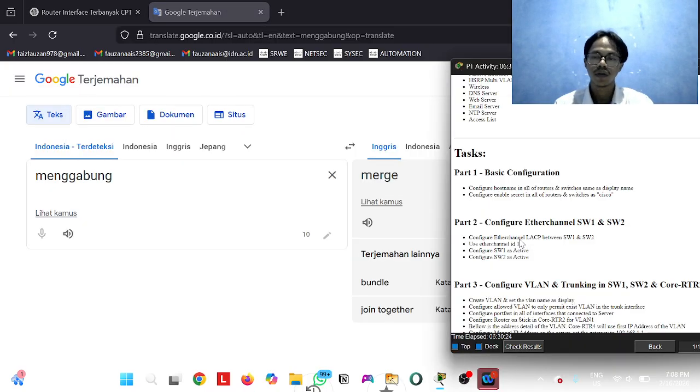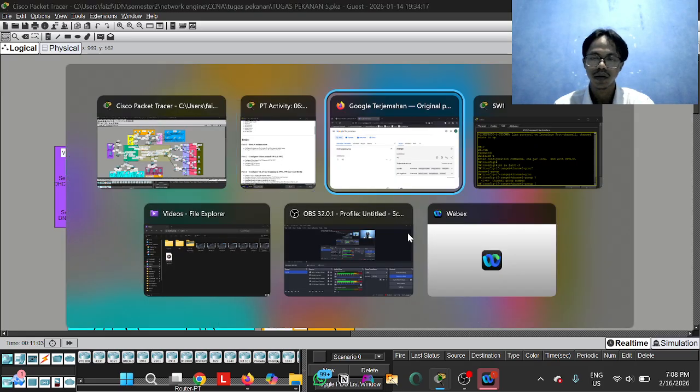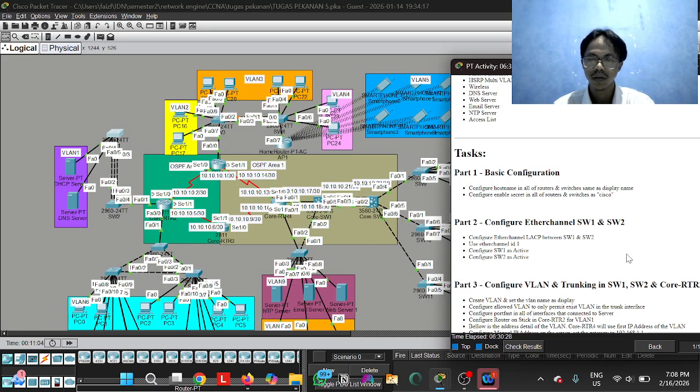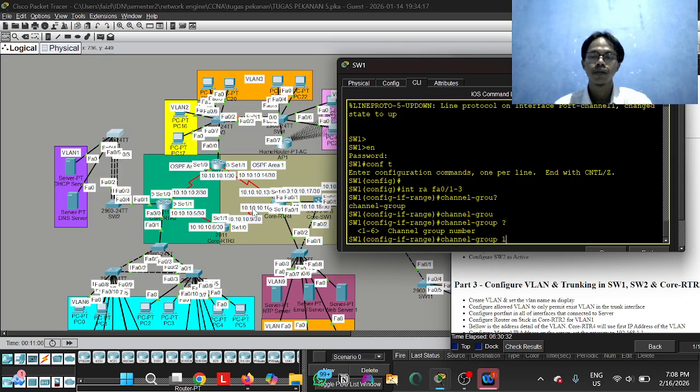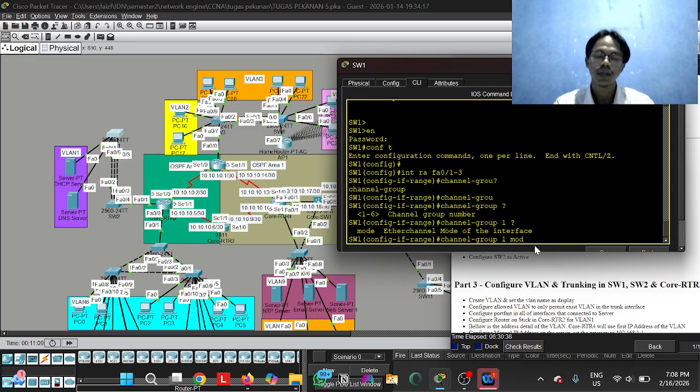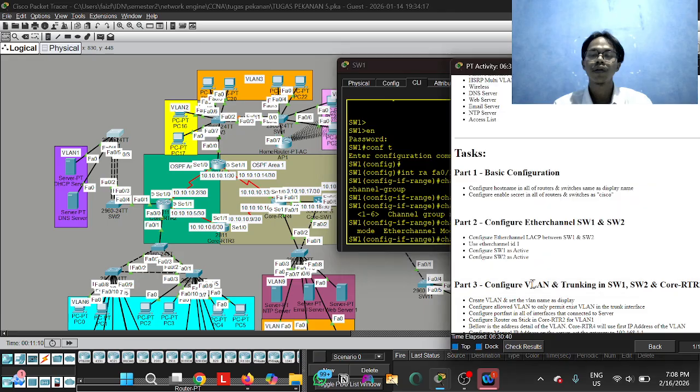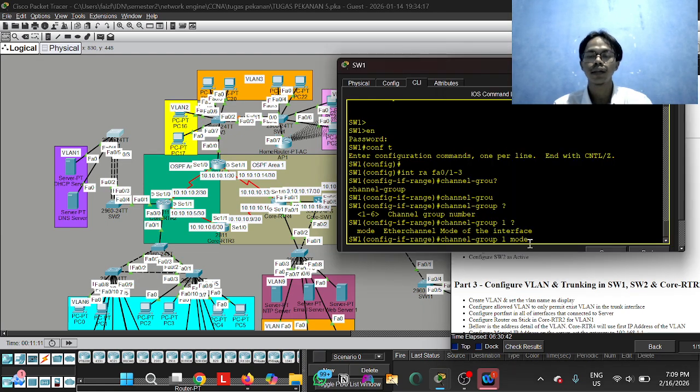Oh no, you can see, use EtherChannel ID 1. Okay. So I must set 1, mode. The mode must be configured active in SW1, active, like this. Okay, set.